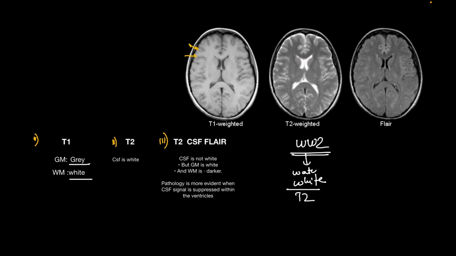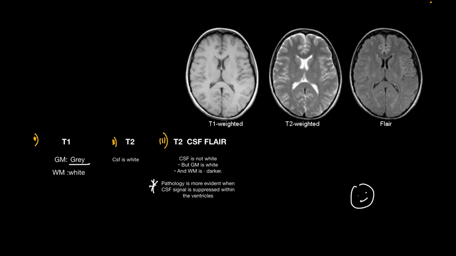So in T1 gray matter is gray and white matter is white, while in T2 gray matter is white while white matter is darker. Pathology is more evident when the CSF signal is suppressed within the ventricles. So that is FLAIR. I hope I was able to confuse you.